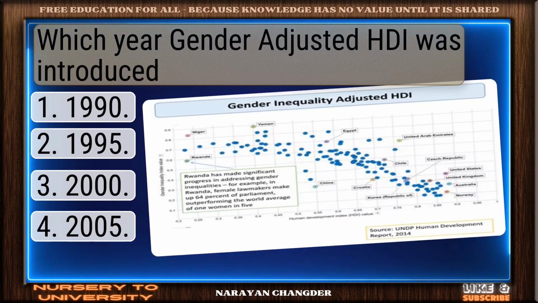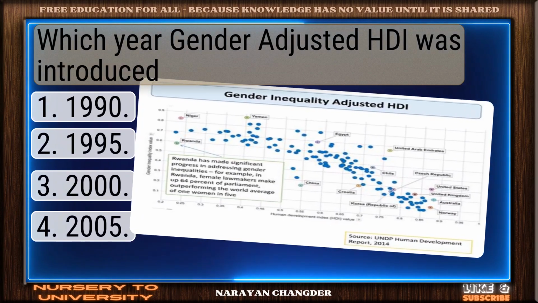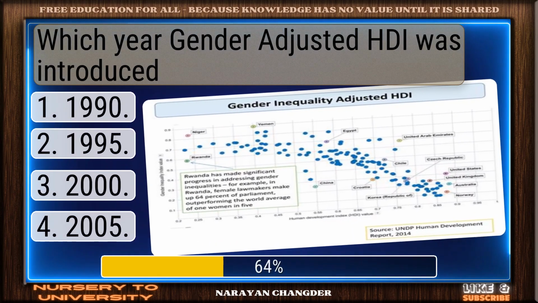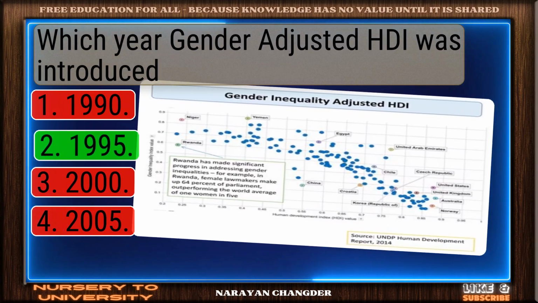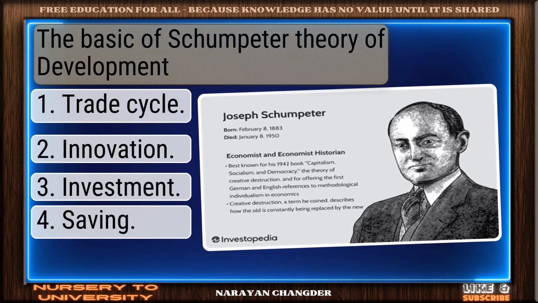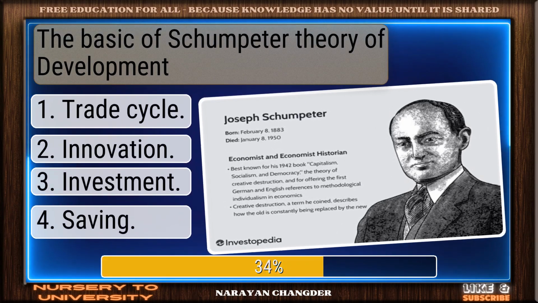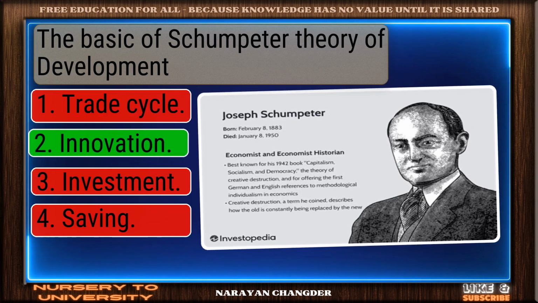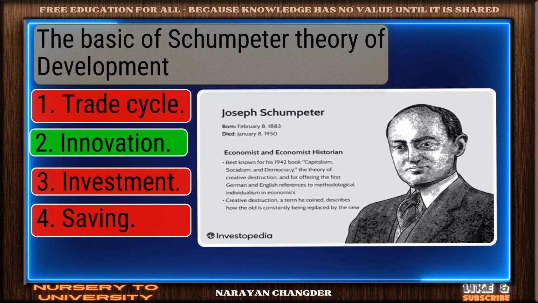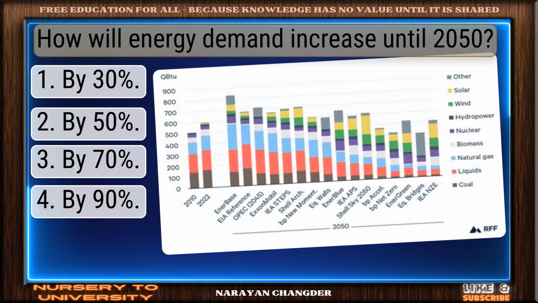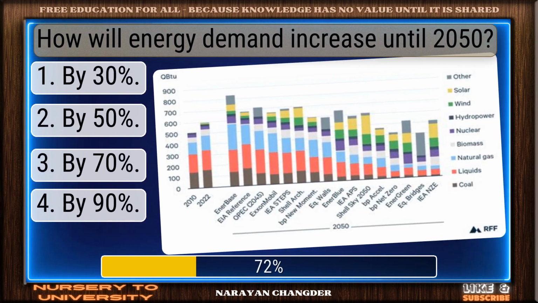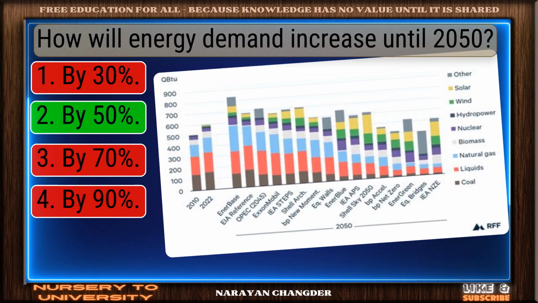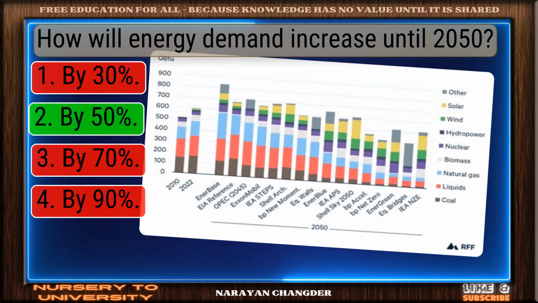Which year was the gender-adjusted HDI introduced? Well done. 1995 is the right choice. The basis of Schumpeter's theory of development is... Excellent choice. Innovation is the right answer. How will energy demand increase until 2050? Good thinking. By 50% is the right answer.